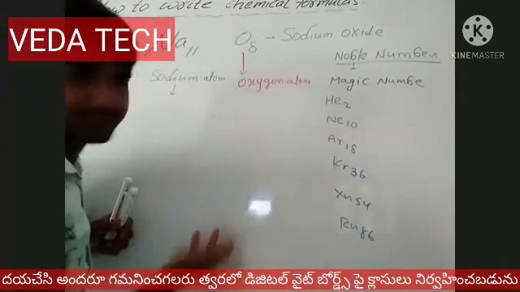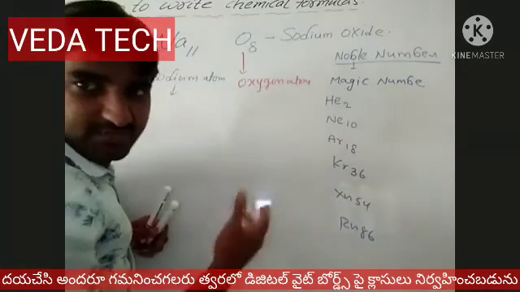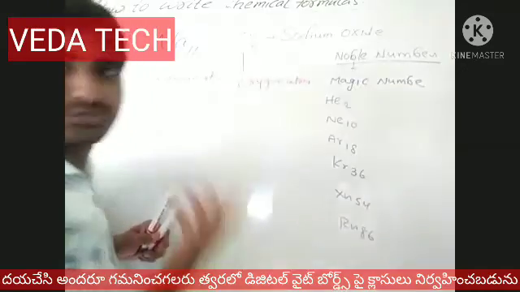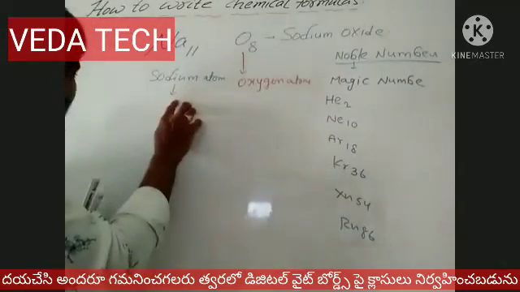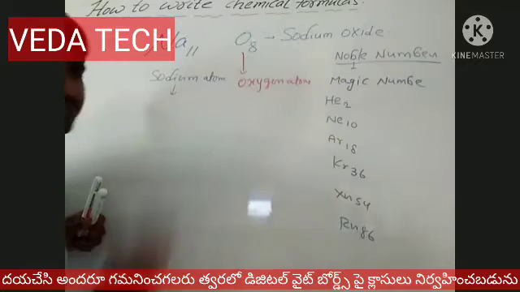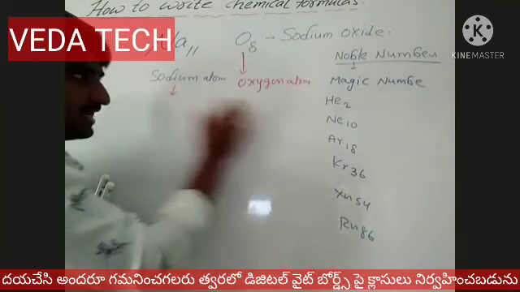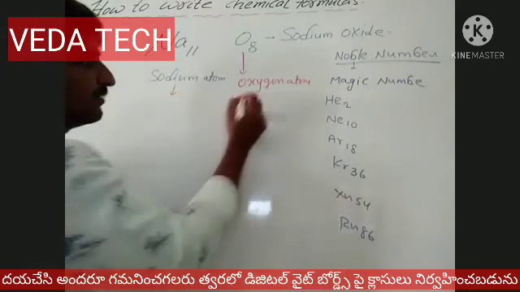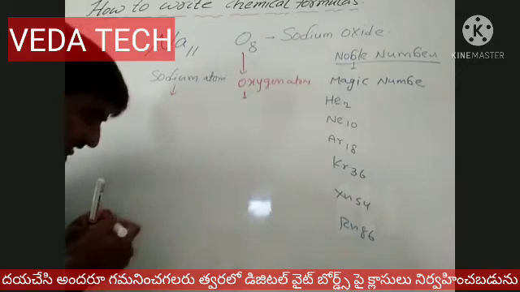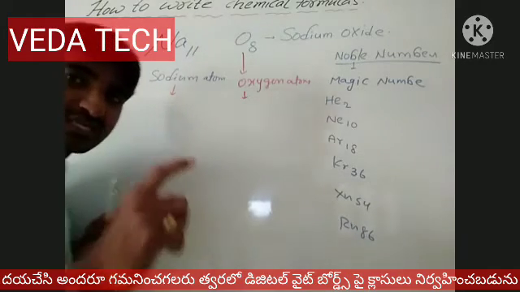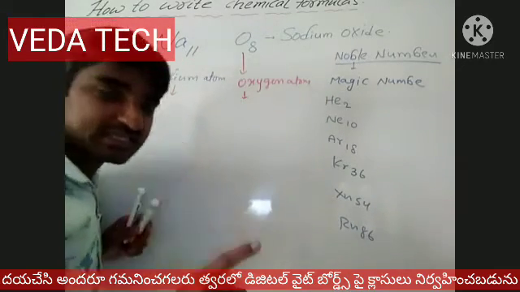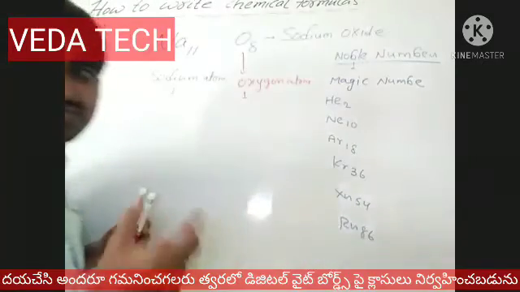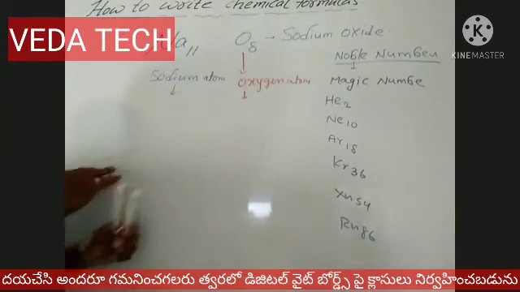How do we find it? Does oxygen exist with a positive sign or negative sign? How do we find it? These positive and negative signs are based on the magic number. A positive sign is nothing but a cation. Which atom is the formation of cations?